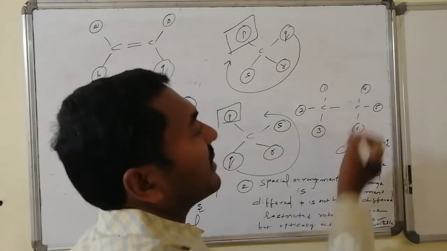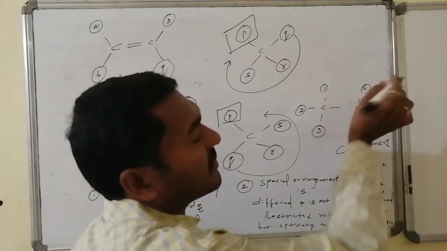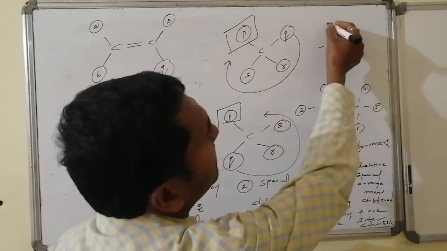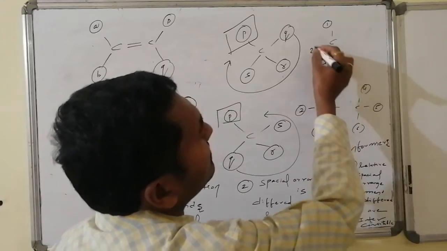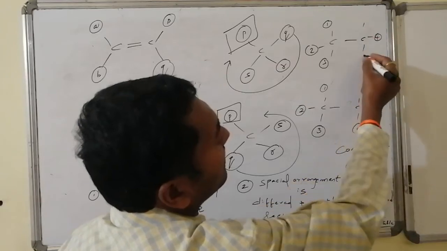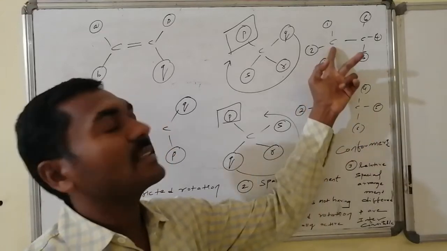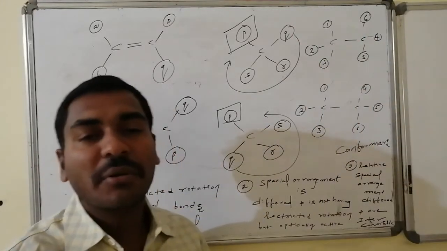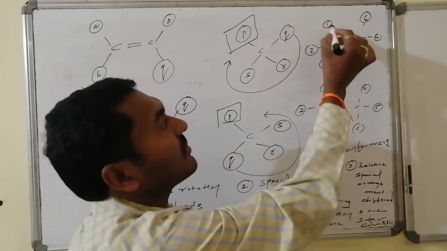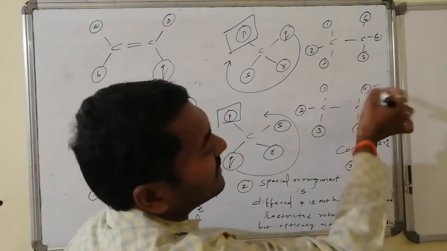Suppose I take carbon 1 and carbon 2, with 1, 2, 3 present. Similarly here 4, 5, 6 are present. Whereas if I go for the other one, here 1, 2, 3 is as it is. Whereas here 4, 5, 6, instead of this, I will write 4 here, 5 here, 6 here. Like this. Here connectivities are the same on the first and second carbon atoms of compound 1 and compound 2. Relative arrangement is also the same. If I take this bond as my reference bond, 1, 2, 3 remains the same. Similarly, 4, 5, 6 remains the same.